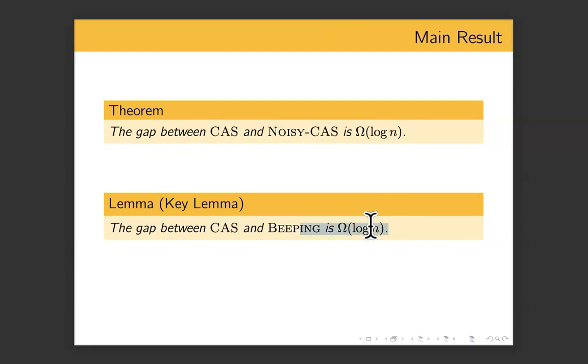And actually, this result is much more general than what it seems. You can actually define a broad class of channels called the F channels. This class includes, for example, all the threshold channels. It includes the parity channel. It includes many channels of interest. It includes the CAS channel. And you can show that you can put any F channel here. And all of these F channels, beeping is weaker than all of these F channels. You have a protocol for each F channel, a protocol over that F channel, such that running it on beeping requires at least a log n overhead. Okay, so this lemma can be generalized significantly, but we shall only work with this version.